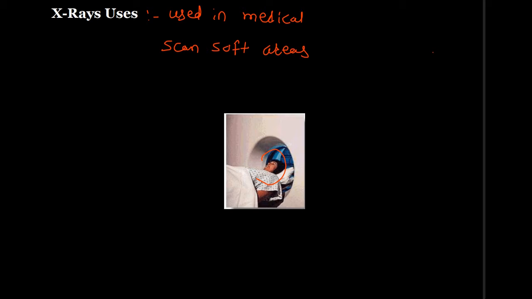Disadvantages: X-rays can cause cell damage and cancers also. They can damage cells, though this is useful in cancer treatments.